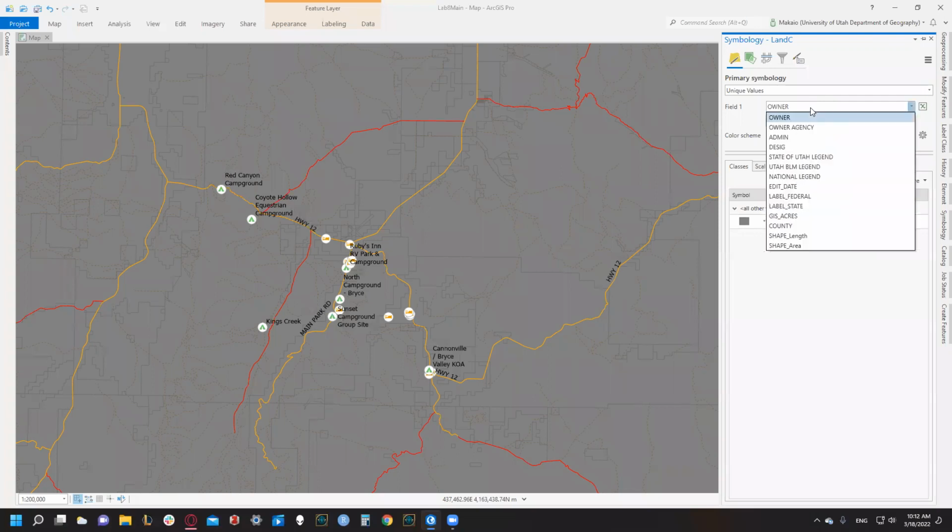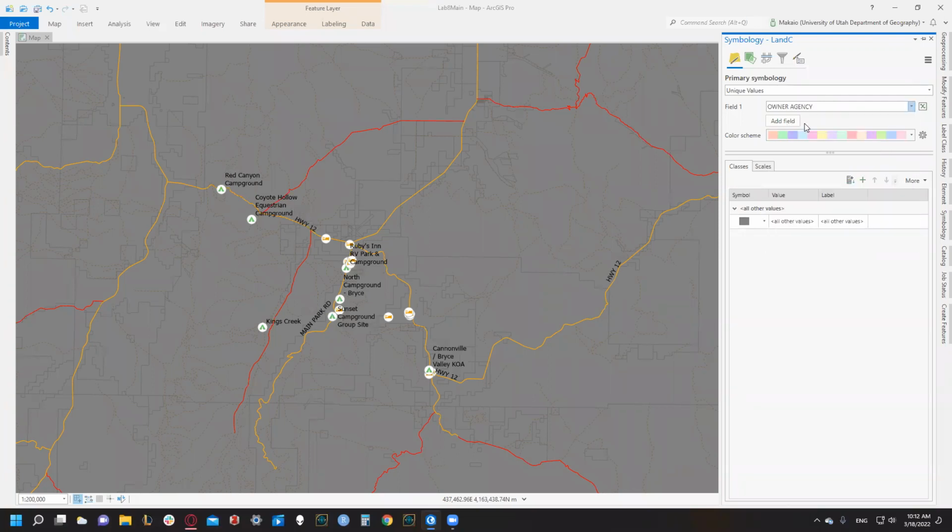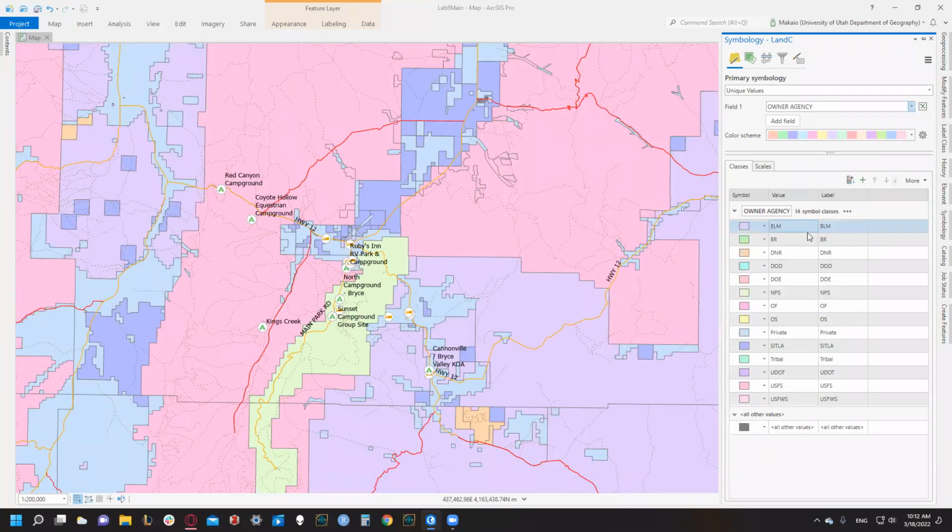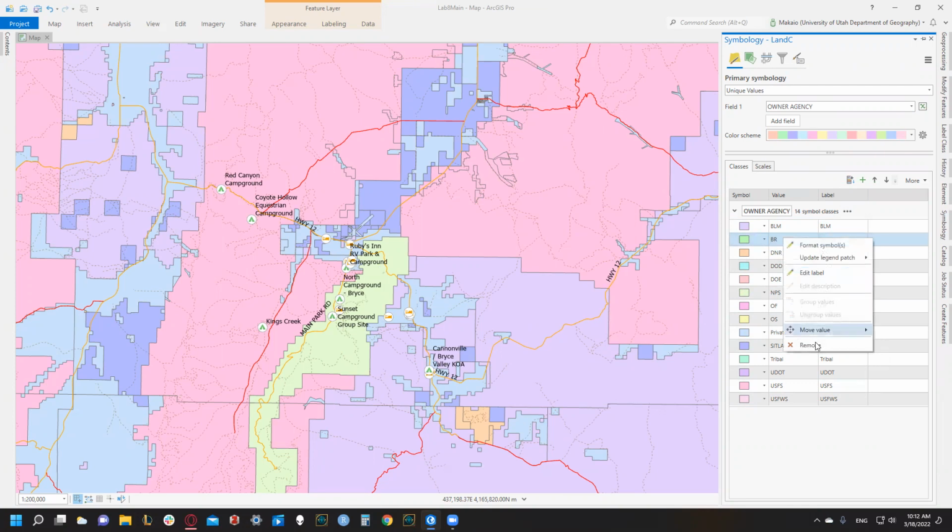If we look at unique values, let's check out owner agency. With owner agency, we've got a long list of different agencies that have land ownership in this area. So first off, I'm gonna get rid of all of the values. We do not need those. And we're gonna start removing these by hand. We do not want BR, so we can right click and remove. We do not want DNR. We do not want DOD.